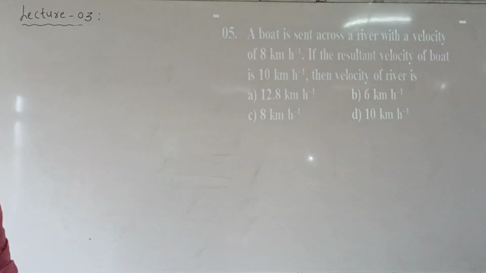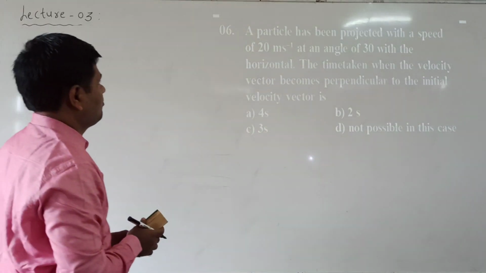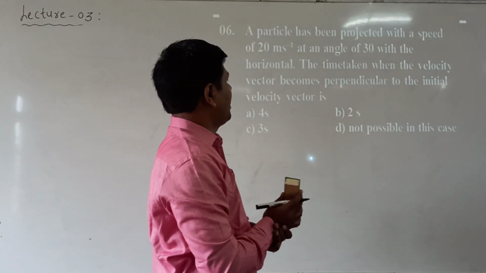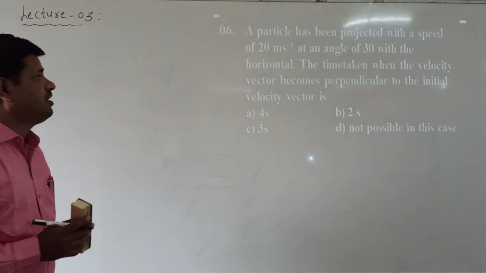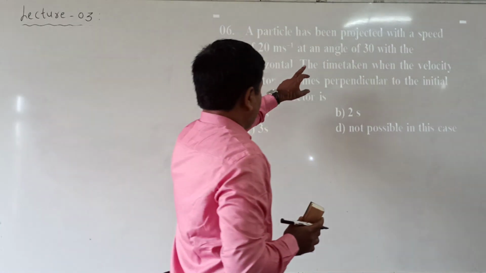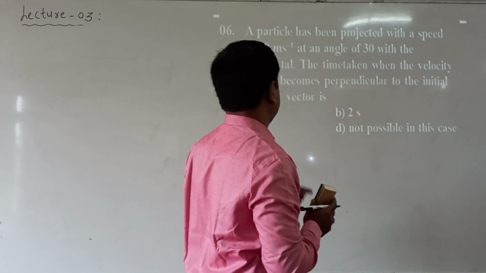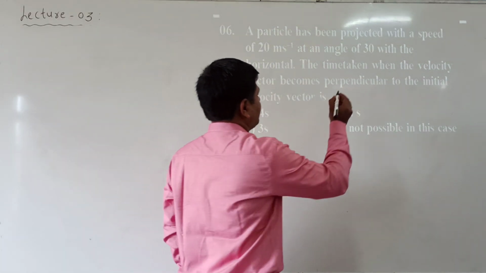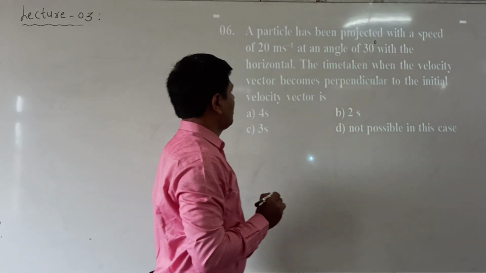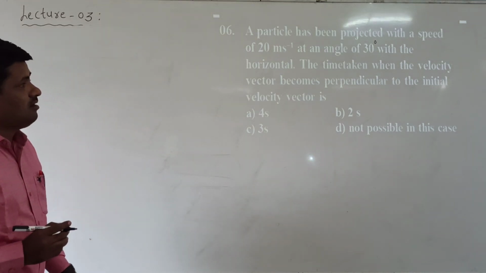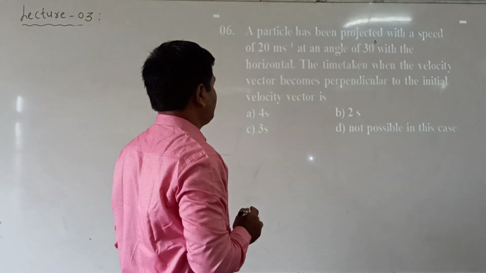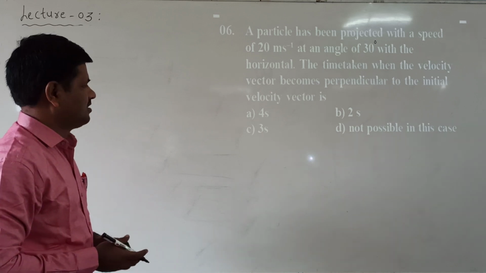Next we come to question number 6. A particle has been projected with a speed of 20 meters per second at an angle of 30 degrees with the horizontal. Find the time taken when the velocity vector becomes perpendicular to the initial velocity vector.